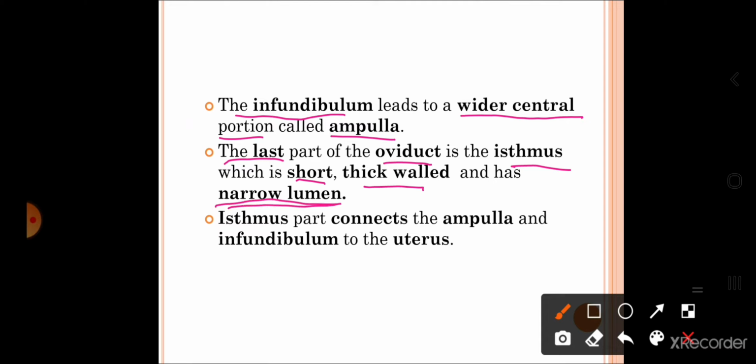The lumen of the ampulla is wider, whereas the last part, the isthmus, is short. It is also thick-walled, but its lumen is narrow. Now, what is the function of the isthmus? It connects the ampulla and infundibulum to the uterus. So basically it provides the connection to the uterus.